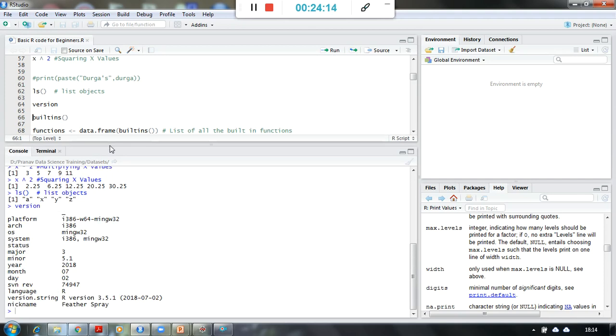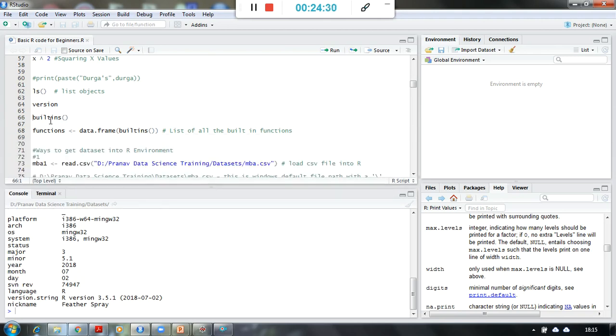So simply write down version and it will give me all the version details about the RStudio installed in my system, right? Now if I want to check how many built-in functions are available in R, right?